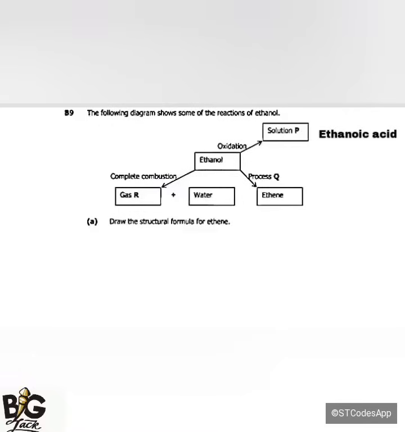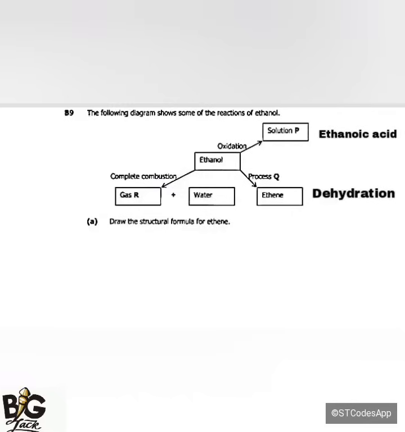Apart from that one, we have process Q. When ethanol undergoes process Q, which is dehydration. Alcohols contain the functional group, which is OH. So now once you remove OH, alcohols are going to undergo dehydration. Dehydration is the removal of water from a compound. As a result, if we remove water from alcohol, we are going to find that ethene is going to be produced.